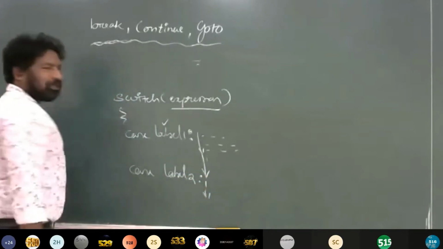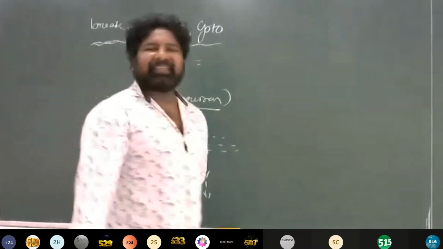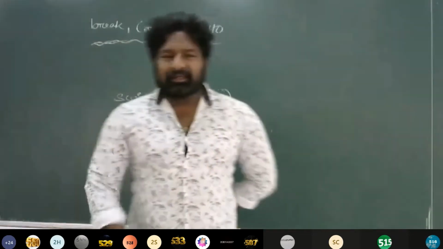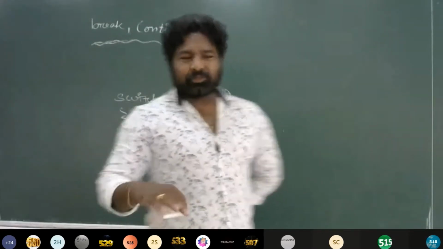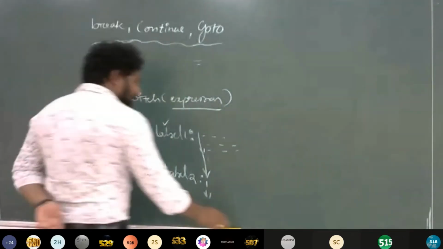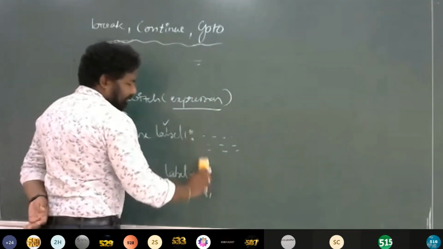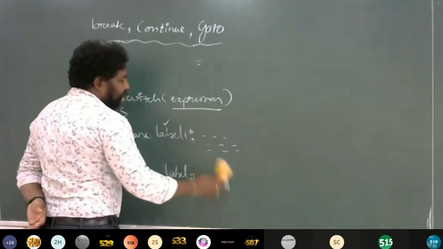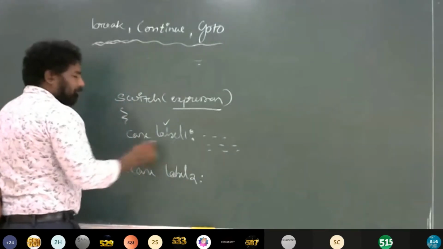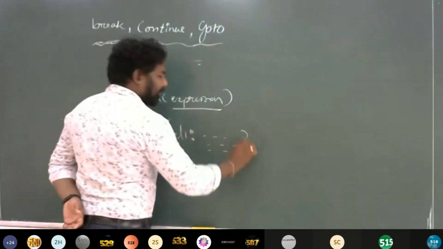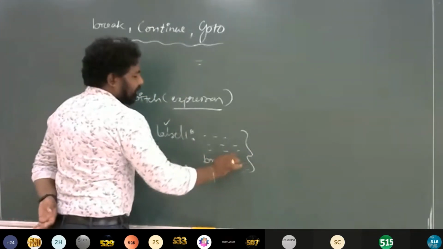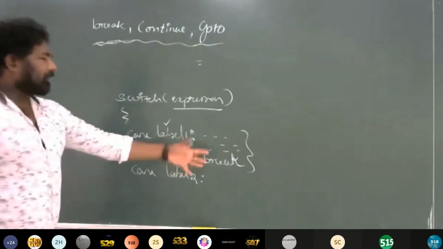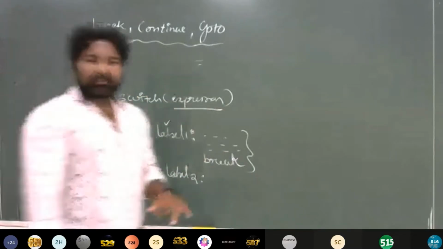It goes on until it finds a break statement, or until it executes the default case. That is the problem, and it is not what we wanted with the switch statement. We want to execute only the block of statements that belongs to a particular case label, so you have to write a break over here. Then only can you come out of it.